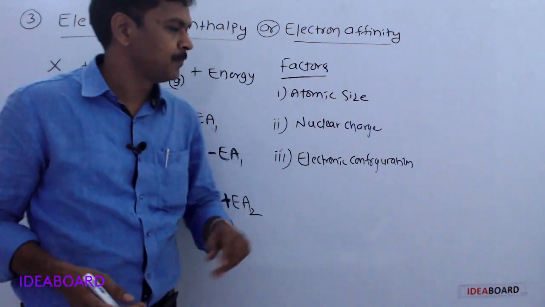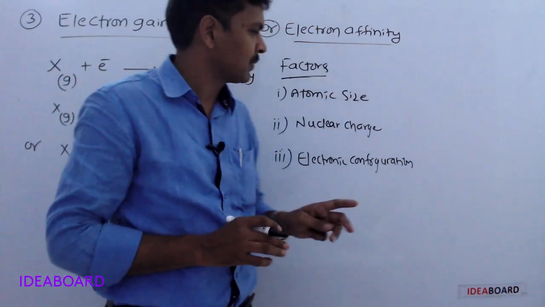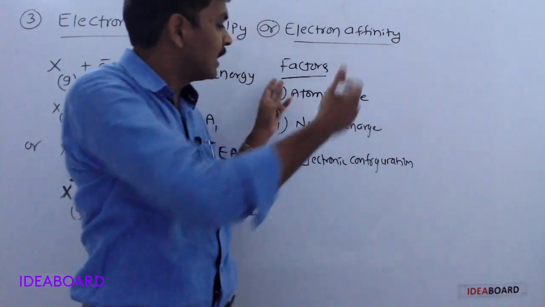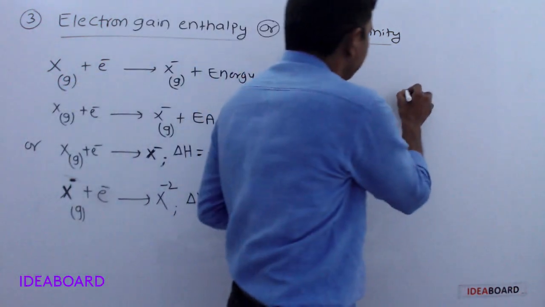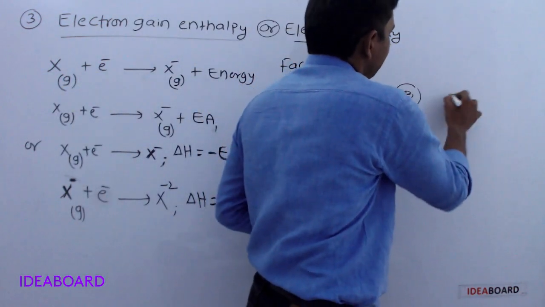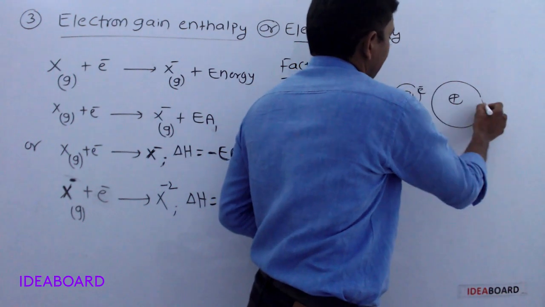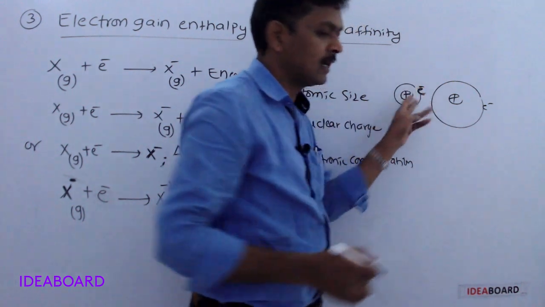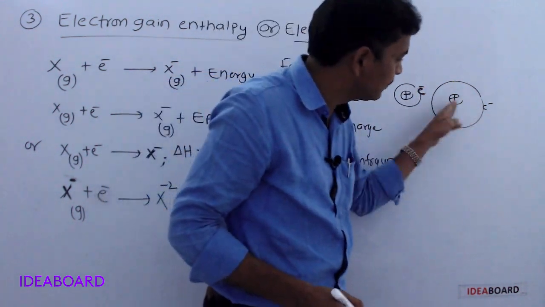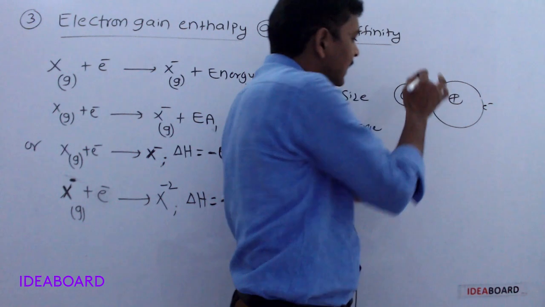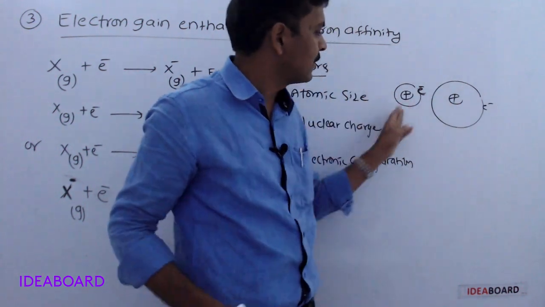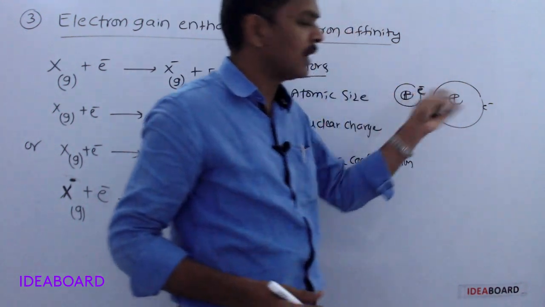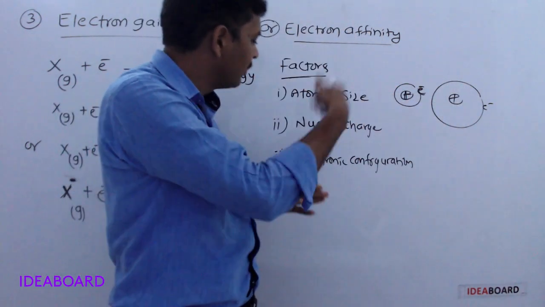See, first one, atomic size. If atomic size is less, it means the tendency of an atom to accept the electron is more. Among these two, this atom has more tendency to hold this electron, but here the distance is more, so less tendency. So it has more tendency to accept the electrons, meaning electron affinity is more. Nuclear charge: if nuclear charge is more, there is more tendency to accept the electron, so electron affinity will be more.